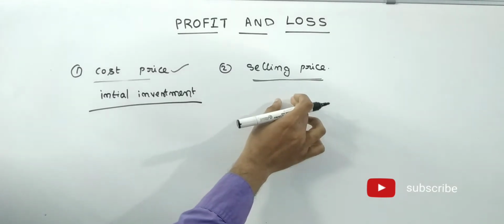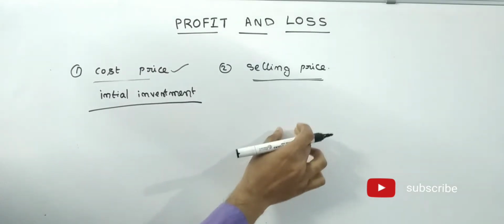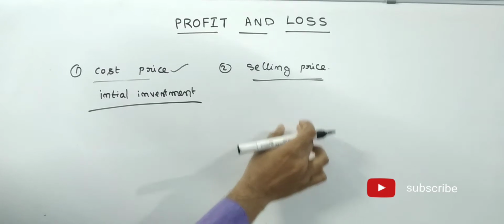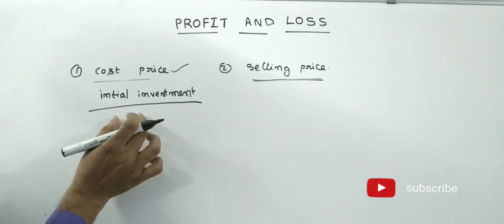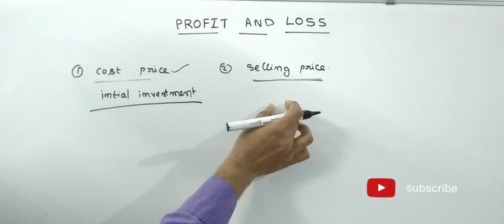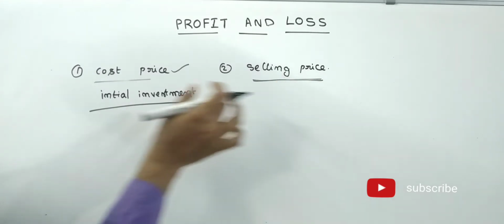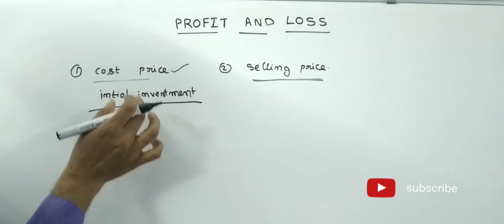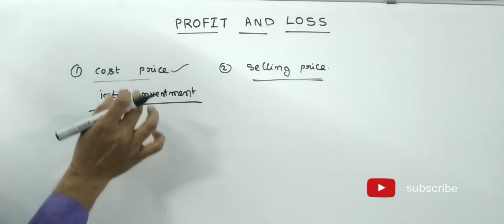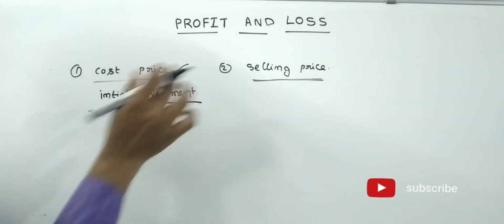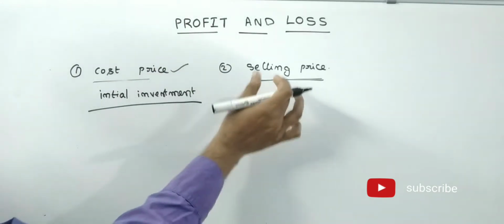At the time of selling, that amount is the selling price.